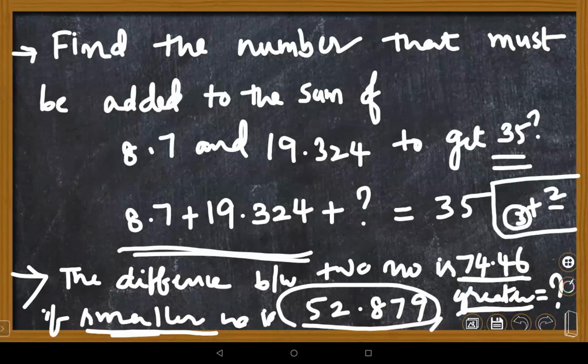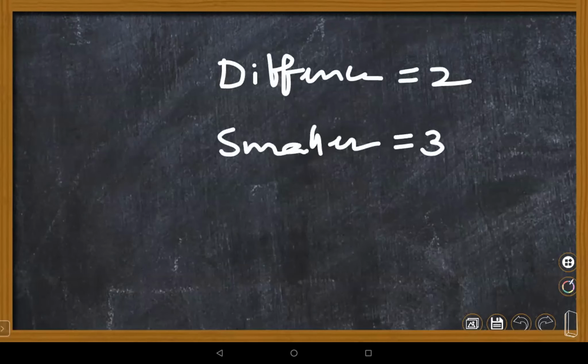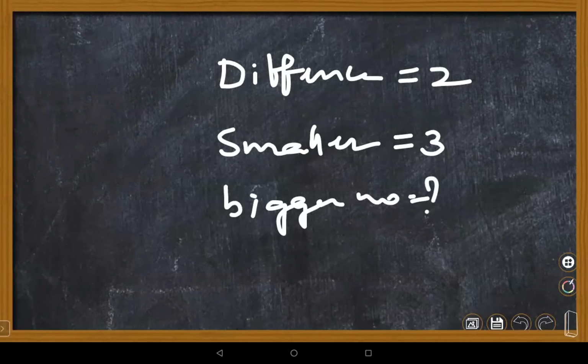Suppose, listen, children, the difference is 2 and the smaller number is 3, and you need to find the bigger number. How are we supposed to find it?